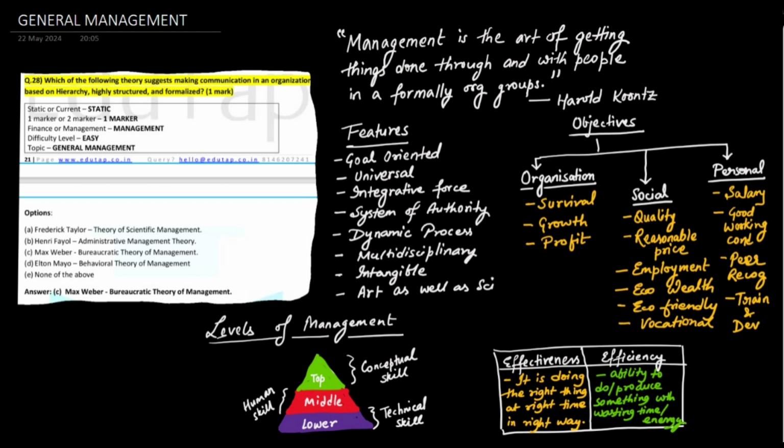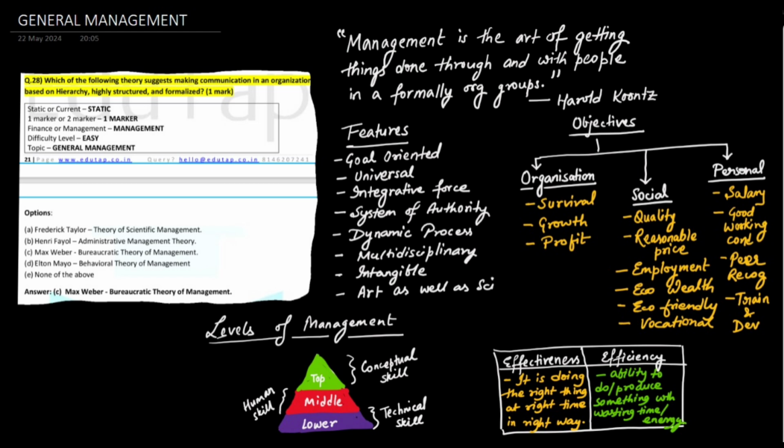So there are certain features of management. What are those features? First, it's goal oriented. When you are in an organization, you aim to fulfill certain goals. So it is goal oriented. It is universal, which means it is applicable to all sizes and all types of organization.